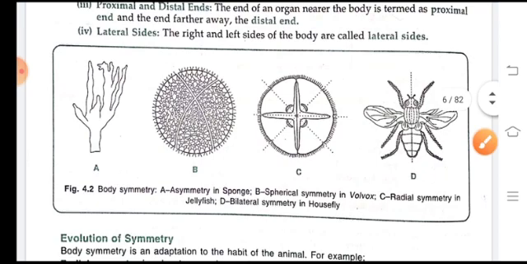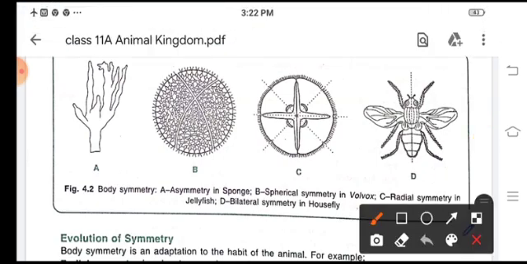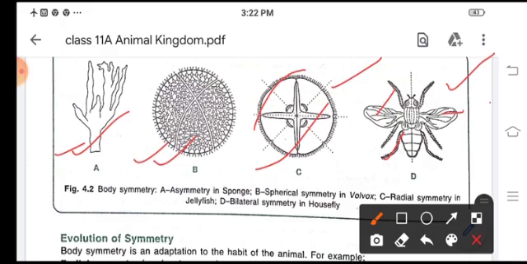Like here, children, see the body of sponge, volvox, then jellyfish and housefly. So here you see asymmetrical sponges, spherical symmetry in volvox, then radial symmetry in jellyfish and bilateral symmetry in housefly. Two equal and similar sides. Okay.